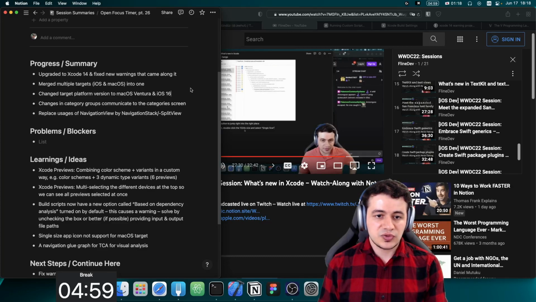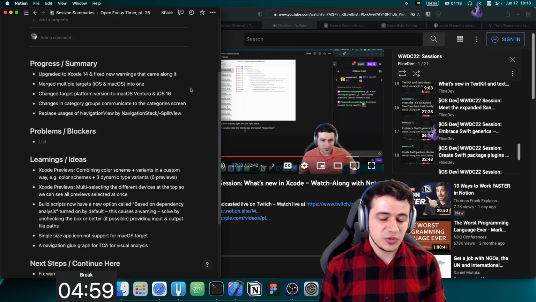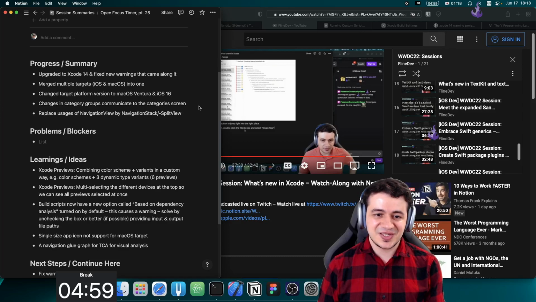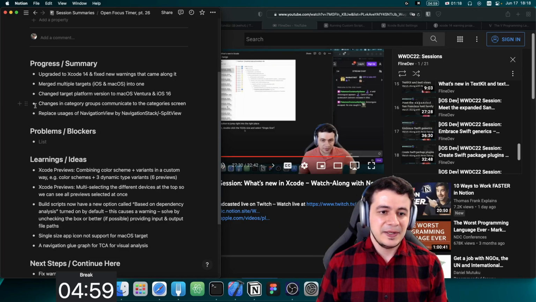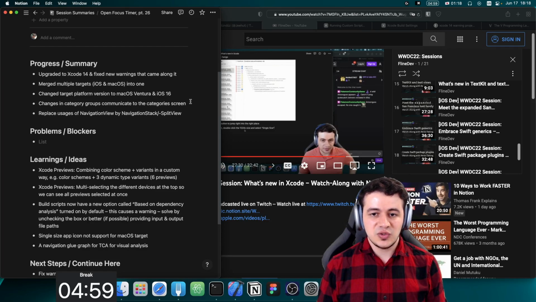Change target platform version to macOS Ventura and iOS 16. That's correct. We can build on iOS 16. On Ventura, we can't build at the moment because my Mac is not updated to Ventura yet, and this is my main Mac, so I will not be doing that anytime soon. Changes in category groups communicate to the category screen. Yeah, we fixed that issue and made the logic there better.